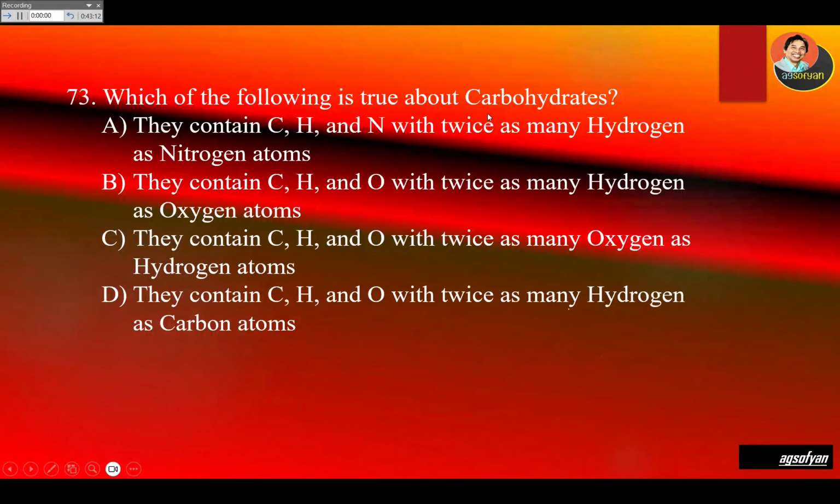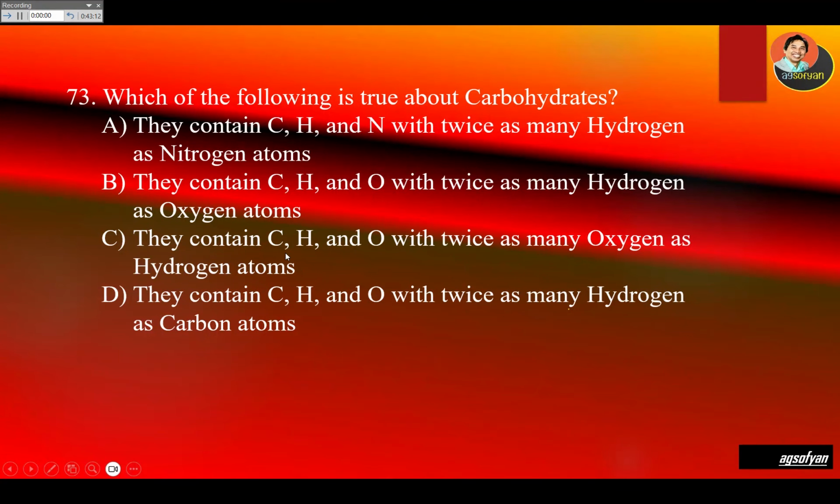Which of the following is true about carbohydrates? Carbohydrate means that it has carbon and it has water, hydrates. What is water? H2O. So it has carbon and water. So they contain C, yes, H, yes, and N, no. Remember, hydrate is H2O, so it should be O. So A is incorrect. They contain C, H, and O with twice as many hydrogen, H2O. Yes, there are two H and one O, so double H. So B is the answer.